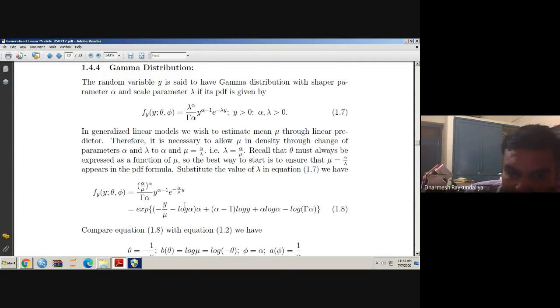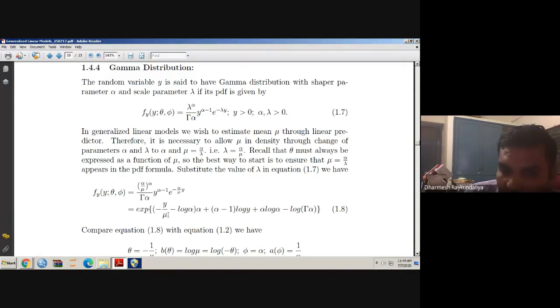Okay, plus alpha minus 1 by log y. Here 1 alpha upon log y, and this minus alpha log mu is written here. It is a mu, it is not the alpha, so kindly make a change. That is expected value of minus y by mu minus log mu into alpha plus alpha minus 1 into log y plus alpha log alpha minus log gamma alpha.